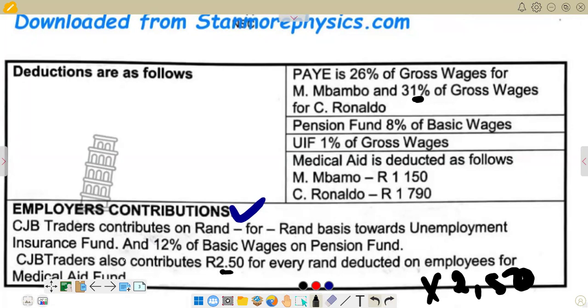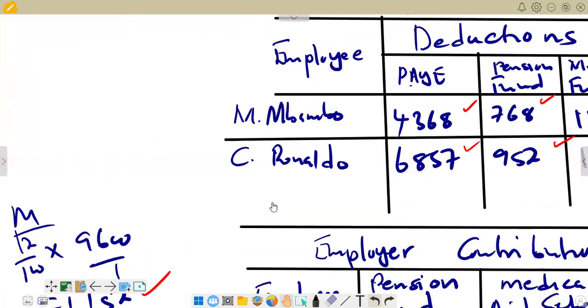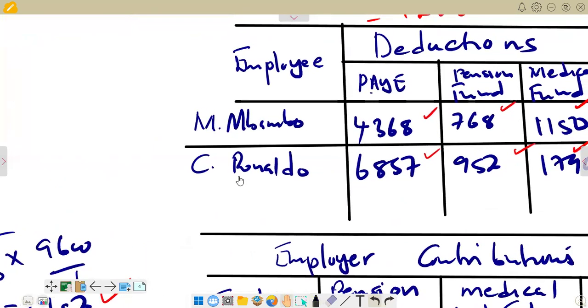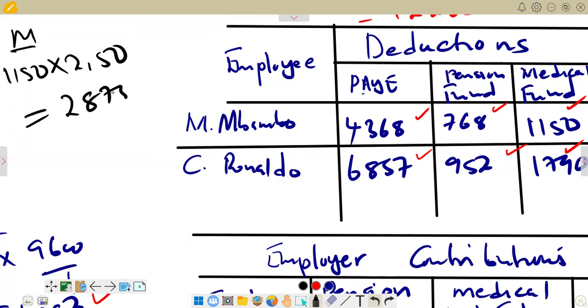So we go there. You can just recheck the figures that we have in terms of medical aid, then you multiply them by 2.50. We put 1,150 for Mbambo and then 1,790 for Ronaldo. So for Mbambo, 1,150 multiplied by 2.50, then we are going to get 2,875. Right, that's what we have.